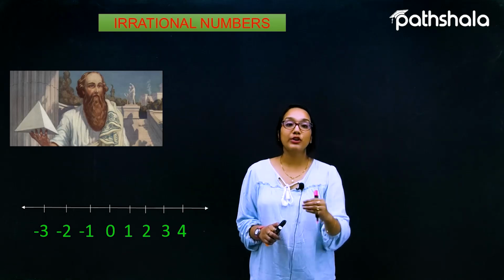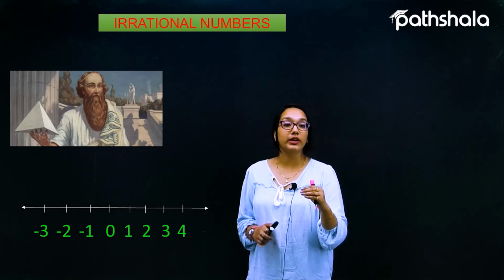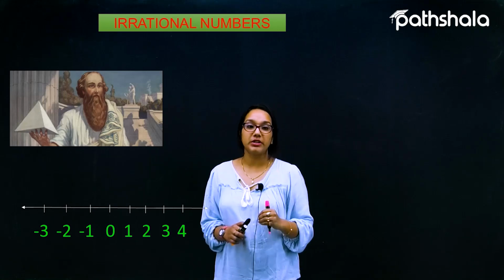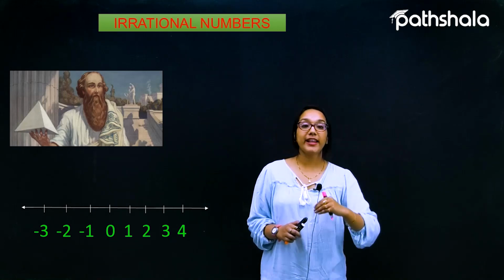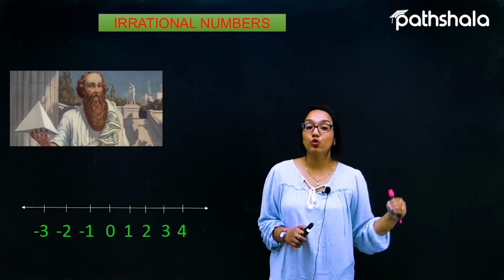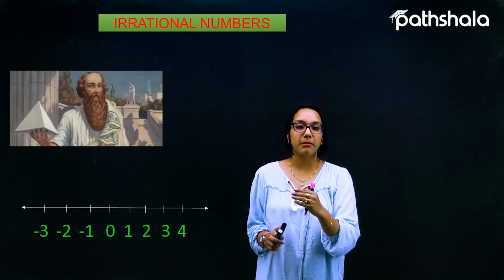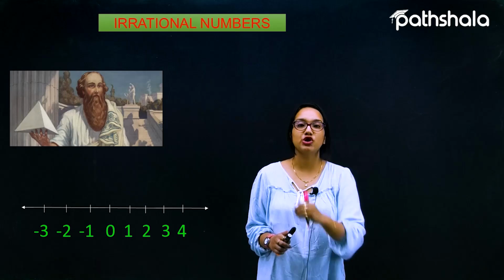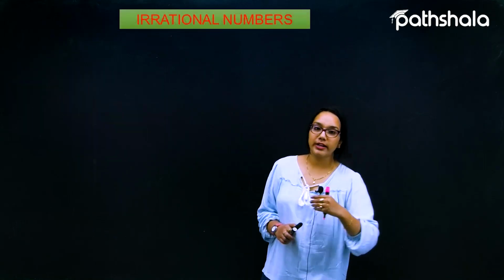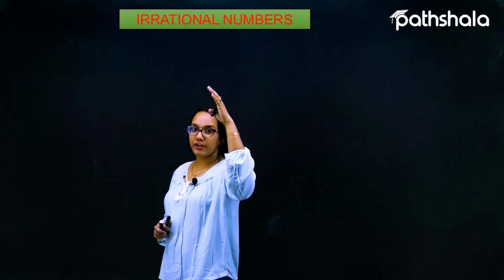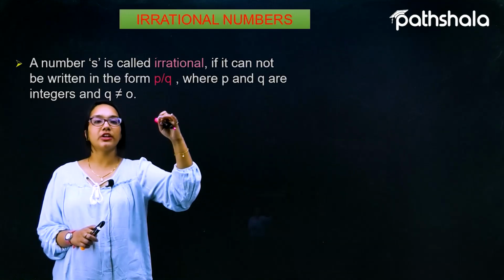So such kinds of numbers are called irrational numbers, and they found that the very first number was root 2. So let's discuss root 2 further along with the definition of the irrational numbers. So let us suppose we are talking about the definition of the irrational number. What is the meaning of an irrational number?